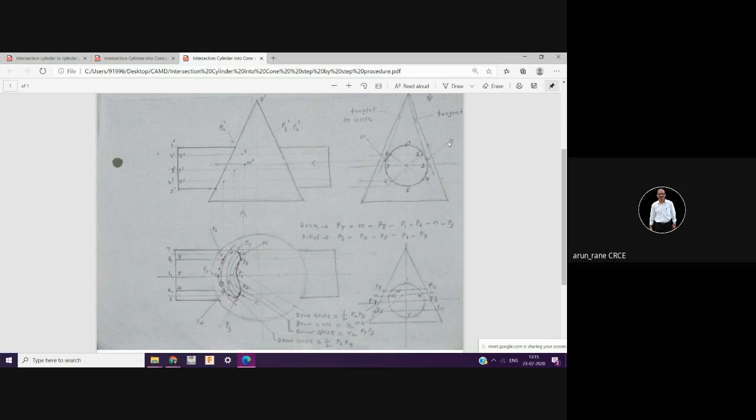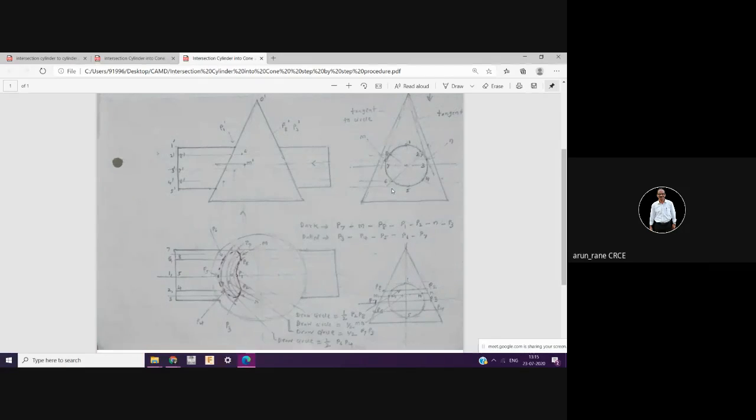Line segment from 1, then second is this, then third is this, 4, 5 and 6. Correct, no?